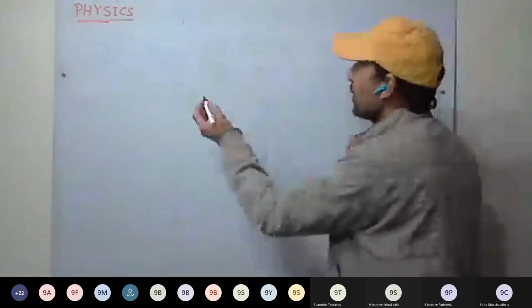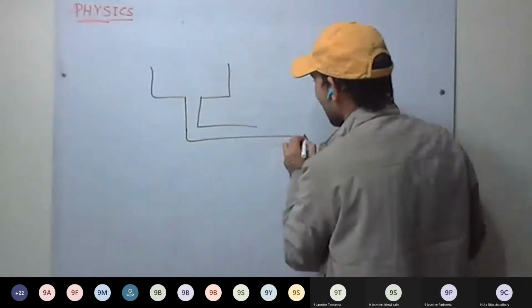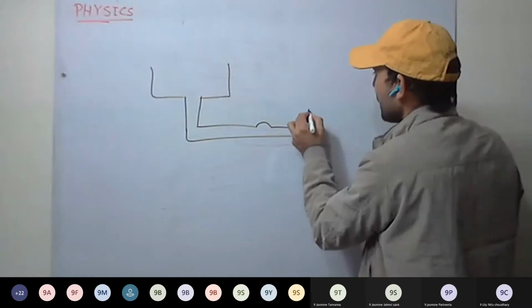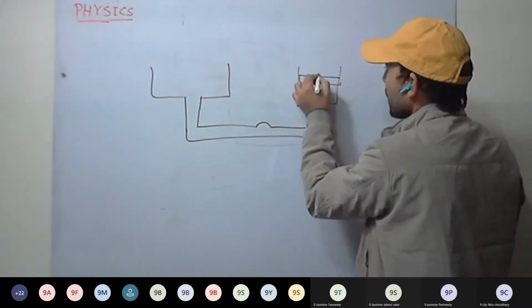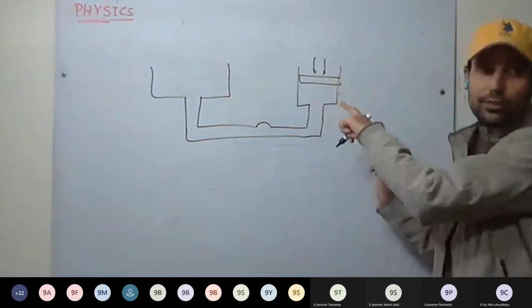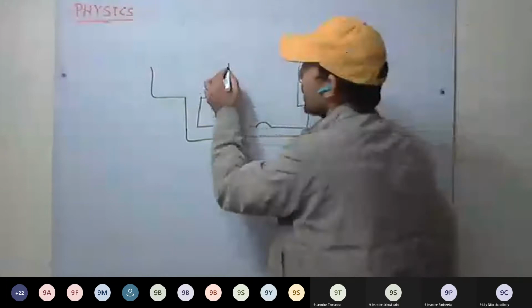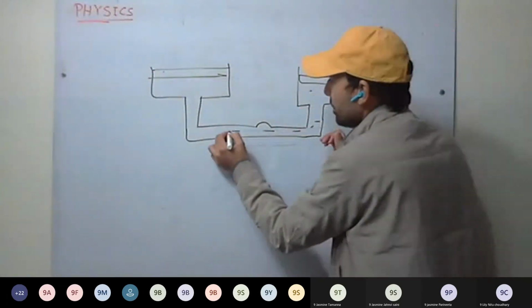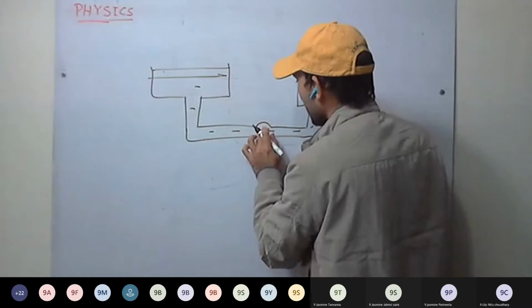Okay. Hydraulic lift is clear, I think. Smaller piston. So we always will be applying force on the smaller piston. Okay. Less force applied, more force generated here. So same mechanism. Valve is being provided.